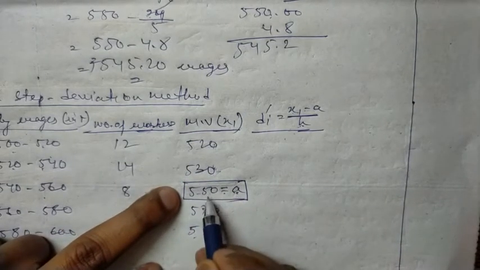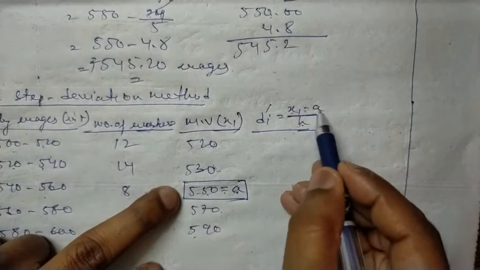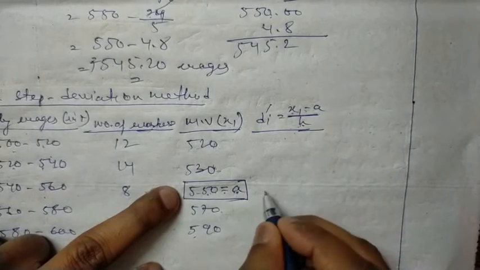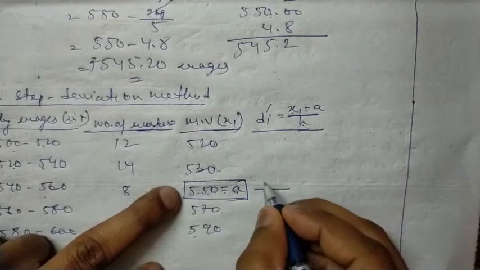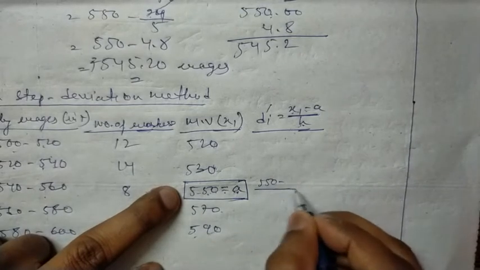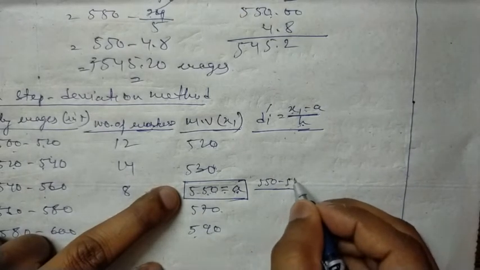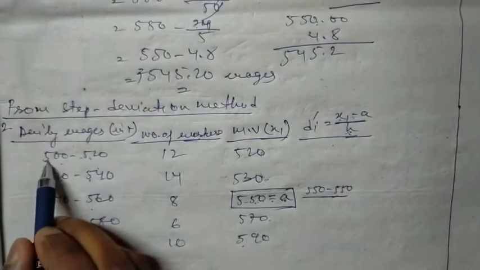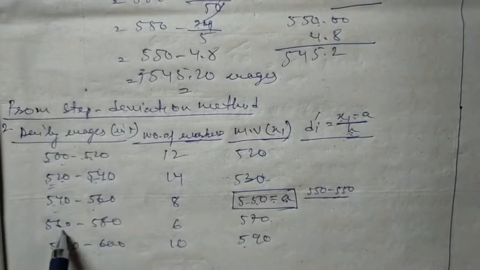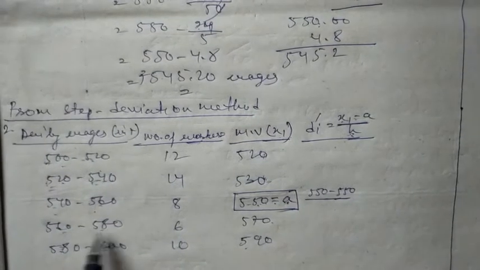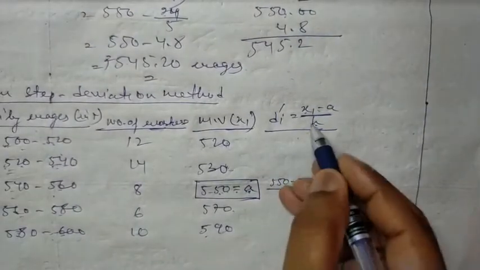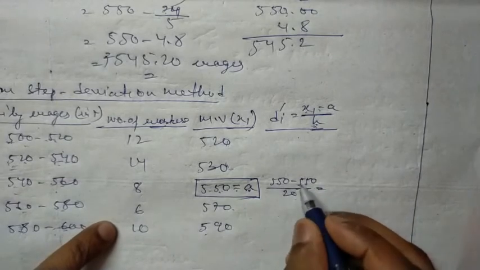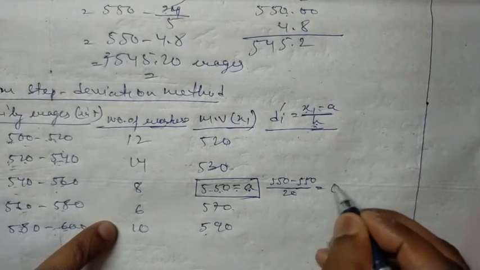So xi minus a: xi is 550 and a is also 550. What is our h? It is our class size. What is our class size? 20 is the gap between these daily wages class intervals, so we write 20 here. This is the class size. 550 minus 550 gives 0, and 0 divided by 20 will be 0.